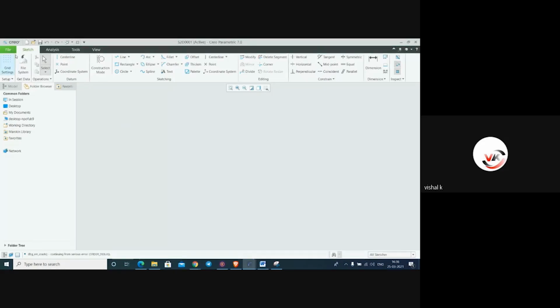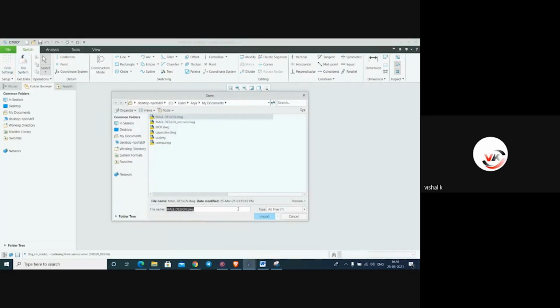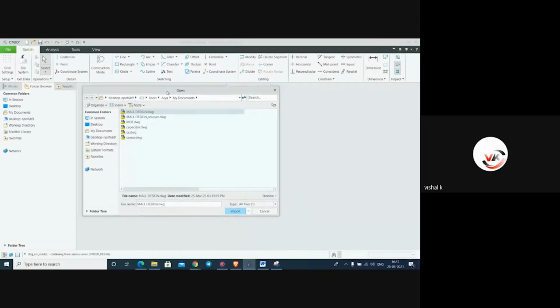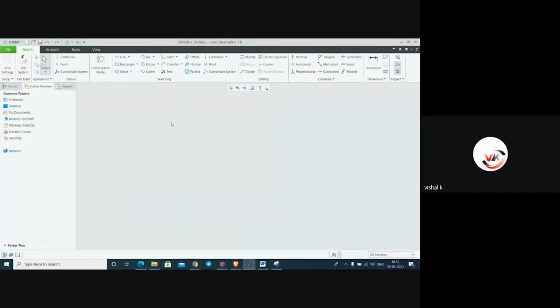And in the file system, we can import files such as drawing file, sketch file, IGS file, DXF, DWG, and Adobe Illustrator. Adobe Illustrator is for our logo and photo. If we put a photo in templates, for that we can use the Adobe Illustrator vector file.